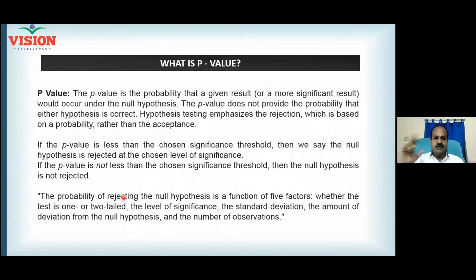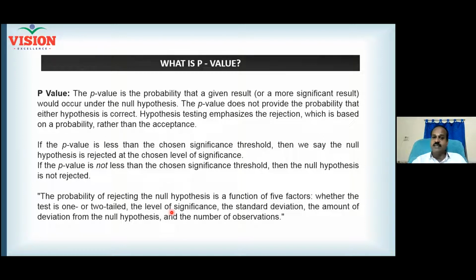So I think we already talked about p-value. The probability of rejecting the null hypothesis is a function of 5 factors. Your p-value is a function of 5 factors. Whether the test is one-tailed or two-tailed, that is one thing you need to understand. What is one-tailed? You check only one side. Your tolerance is critical only on one side. If the tolerance is critical on both sides, then it is called two-tailed. If the tolerance is critical on the right side, then it is right-tailed. If the tolerance is critical on the left side, then it is left-tailed. So one thing is whether your test is one-tailed or two-tailed, and the level of significance.